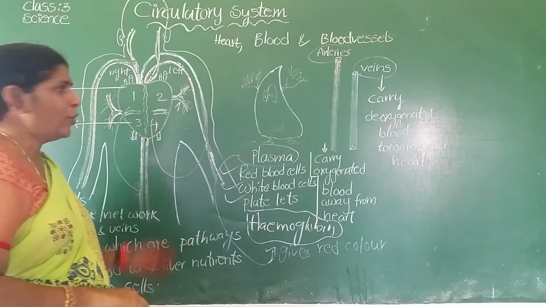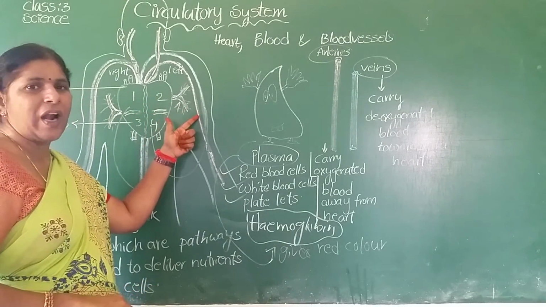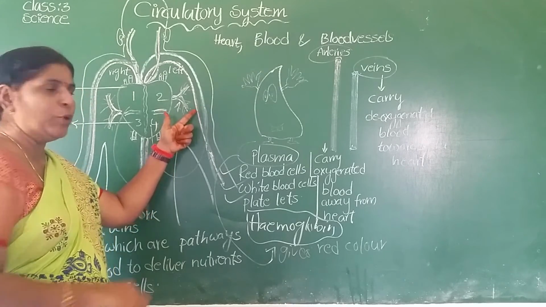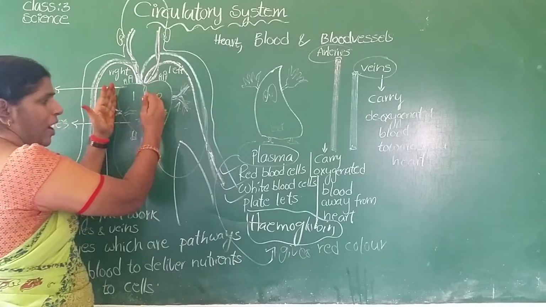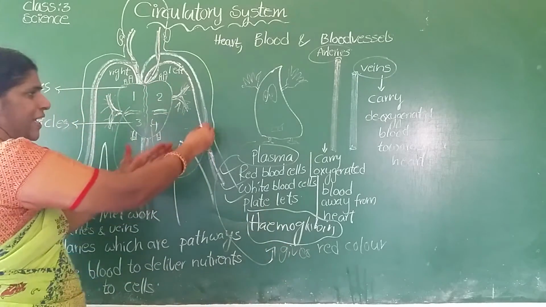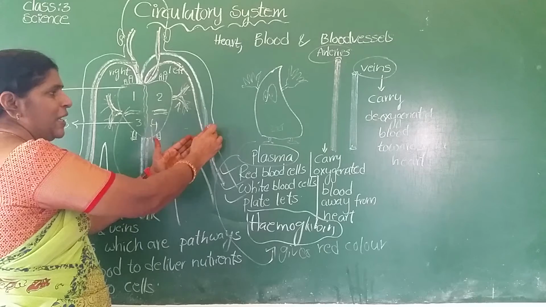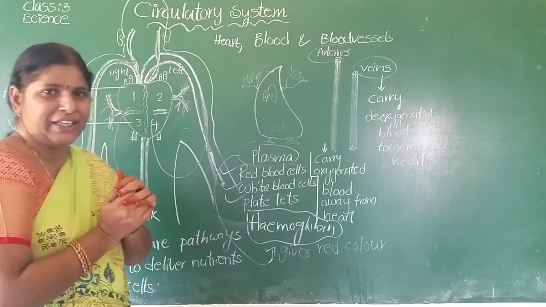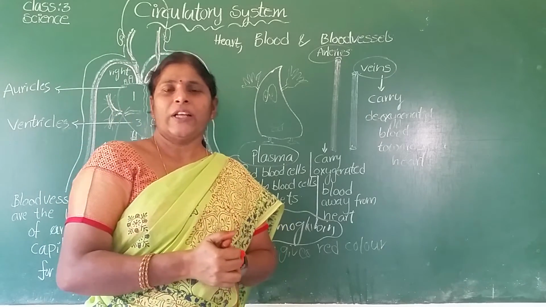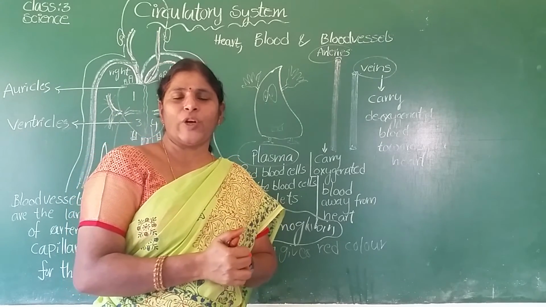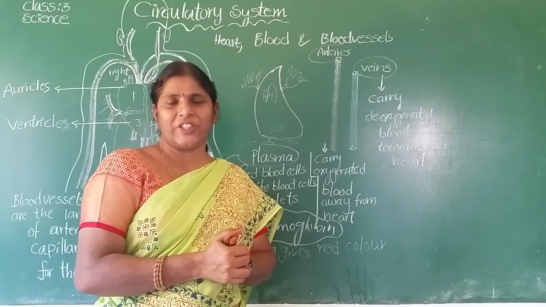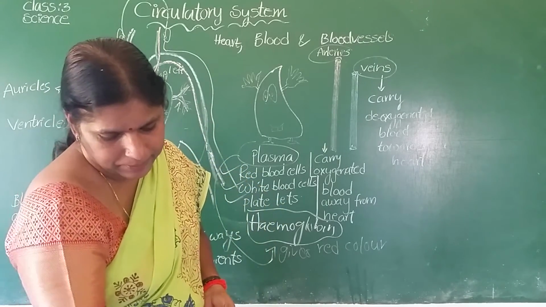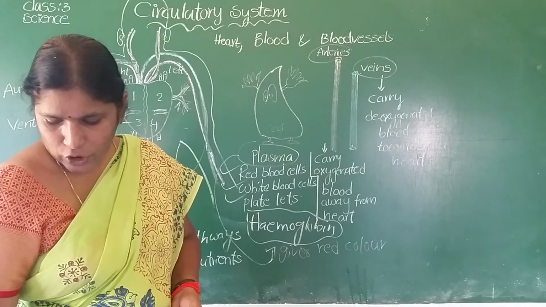Is it clear? Okay, so red color parts are called arteries, blue color parts are called veins. Arteries carry pure blood from the heart to all parts of the body. Veins carry deoxygenated blood from the body parts to the heart. Is it clear? Yes. So the circulatory system is also known as the transport system, meaning the transport system.